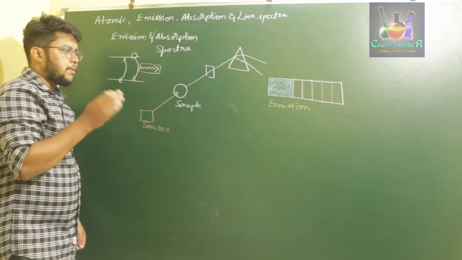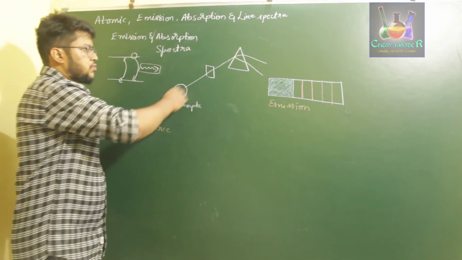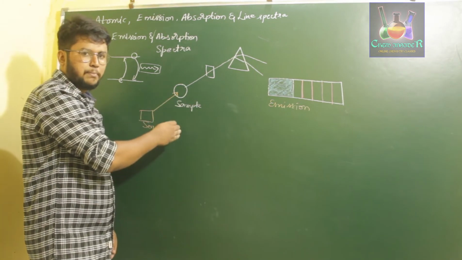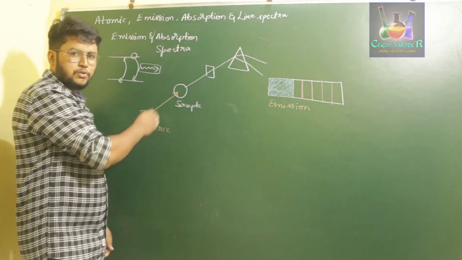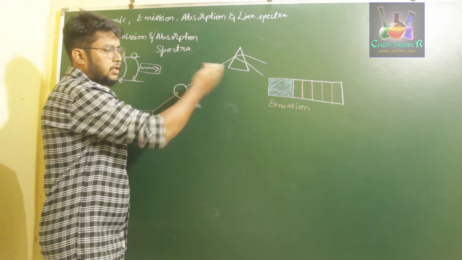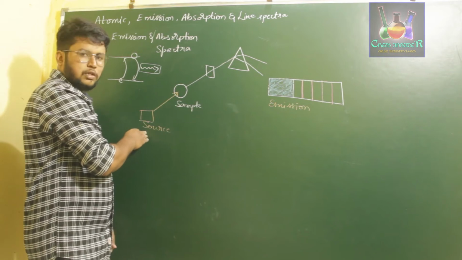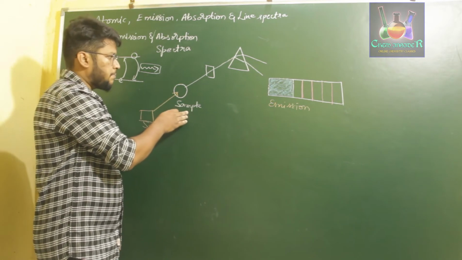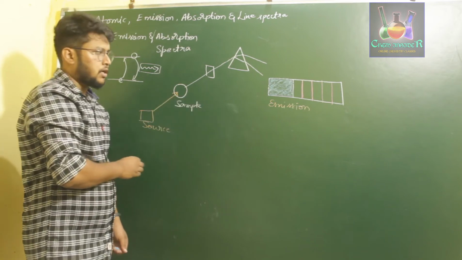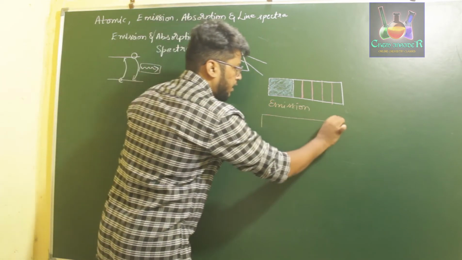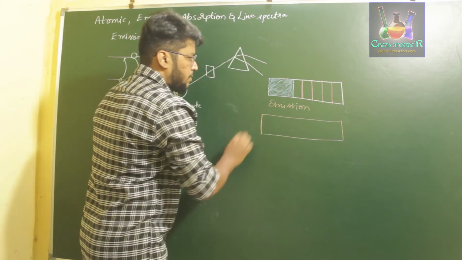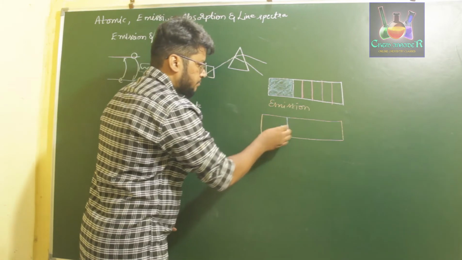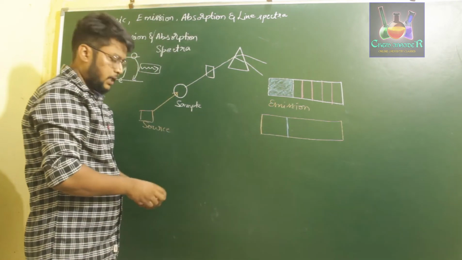Okay, for the absorption spectra, what happens is, once we pass through the same process, instead of directly emitting the radiation from the sample, we are giving some energy to the sample, and then we are observing some radiation. So now the energy coming from the source is absorbed by the sample. This sample will be giving a different type of spectra. That spectra will be completely negative to that of the emission spectra. That is, only the blue color area will be completely dark.